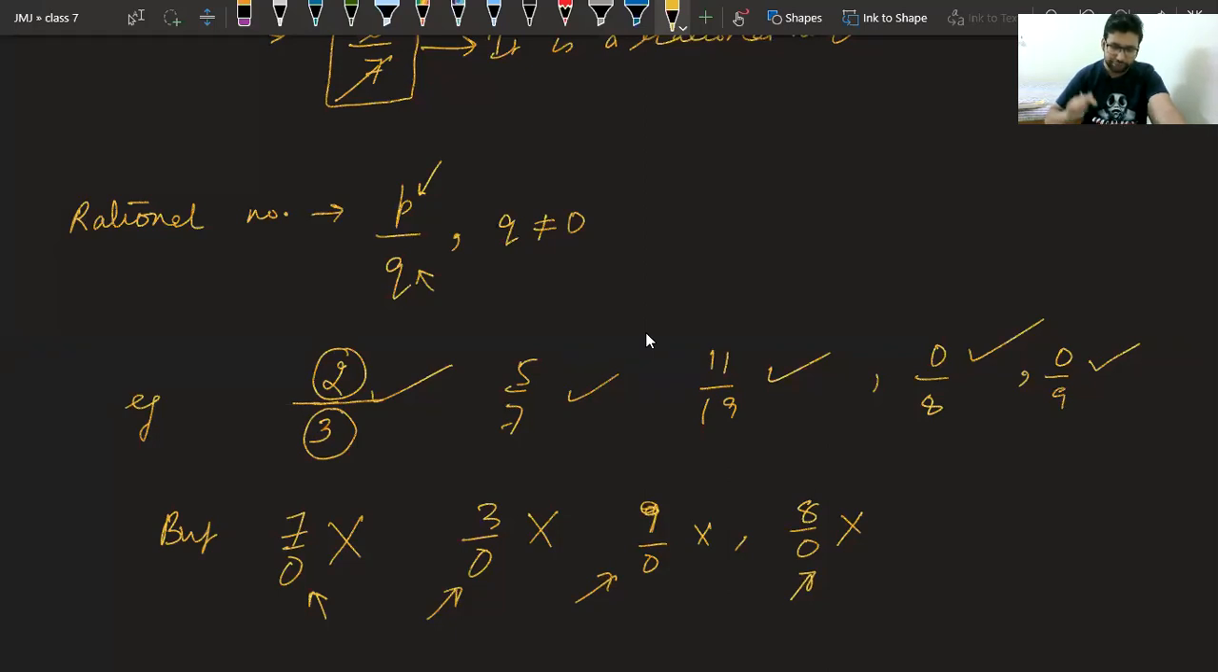Yes, beta. If 0 is coming in the denominator, it is not a rational number. 7 by 6 is also a rational number, beta.